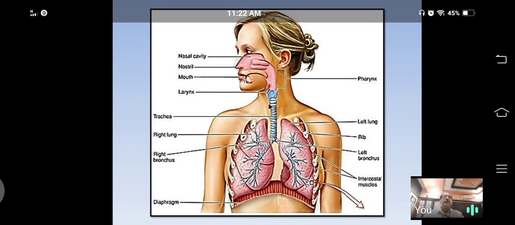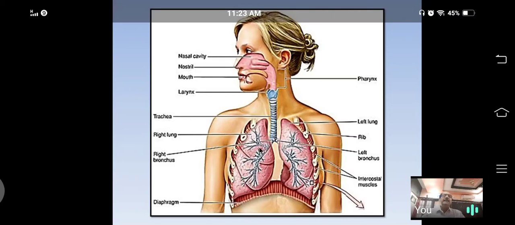About 16 to 18 cartilaginous rings are present on the wall of the trachea to give support to that muscular tube. Next, at the chest part, this trachea divides and produces two branches, one left branch, another right branch. They enter into the lungs.